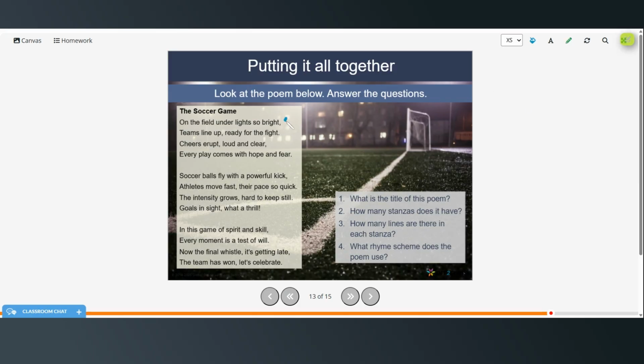Well, we have bright and fight, clear and fear, kick and quick, still and thrill, skill and will, late and celebrate. So this is an AABB rhyme scheme.